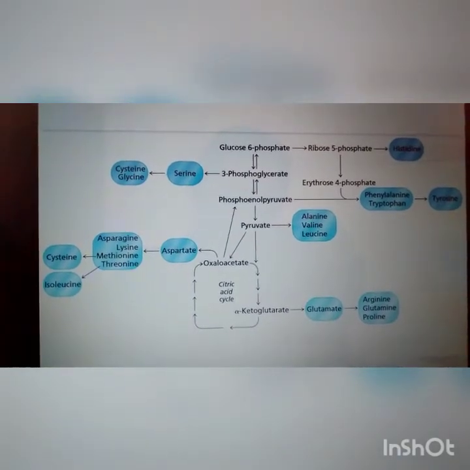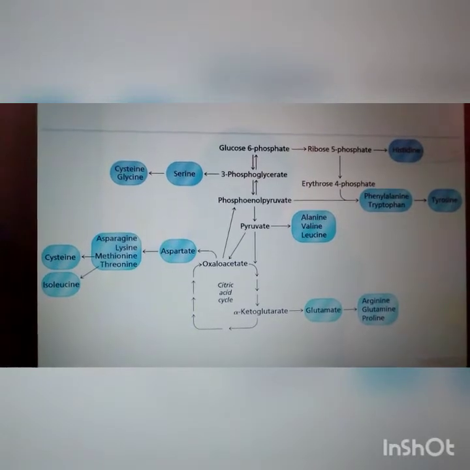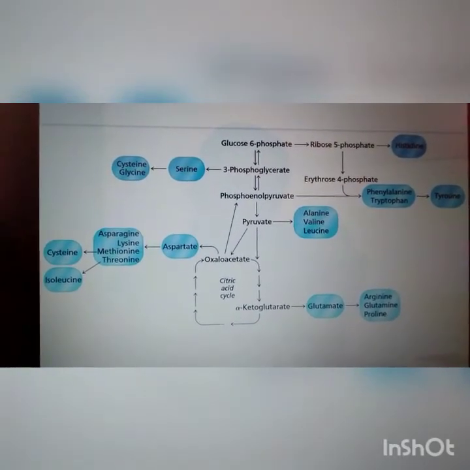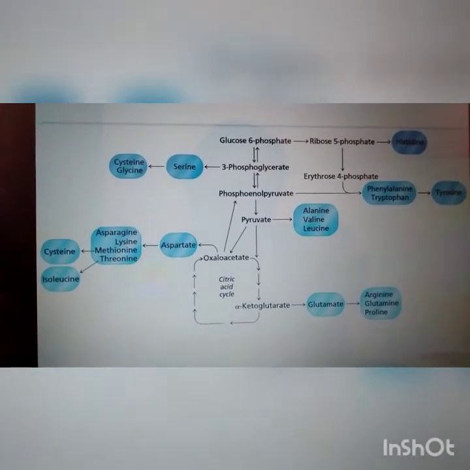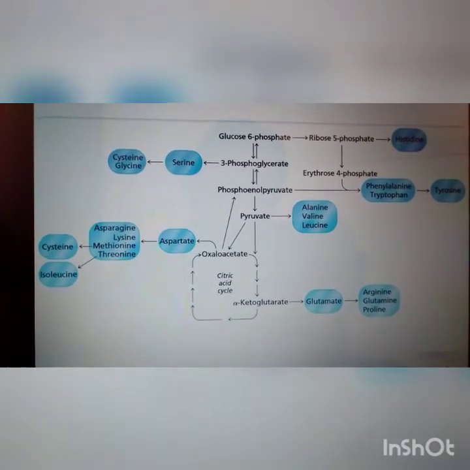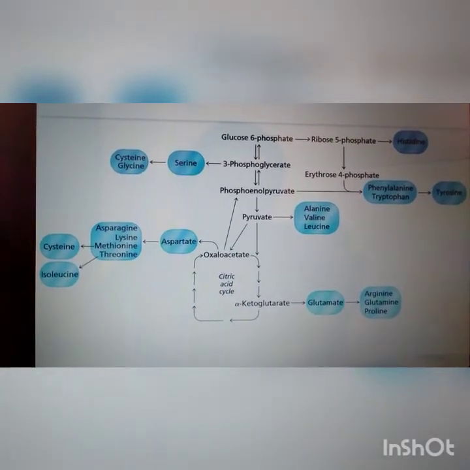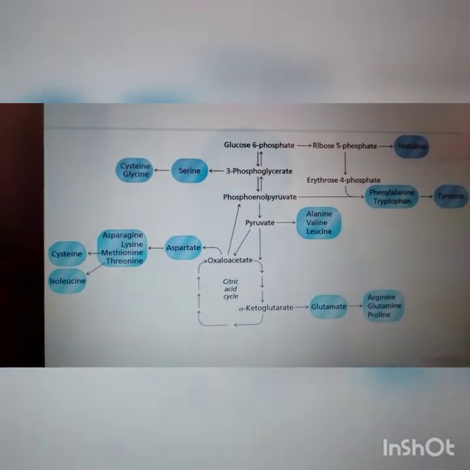Asparagine is synthesized in most species by an ATP-dependent transfer of the amide nitrogen of glutamine to aspartate in a reaction catalyzed by asparagine synthetase. But some asparagine synthetases can use ammonia instead of glutamine as the substrate.